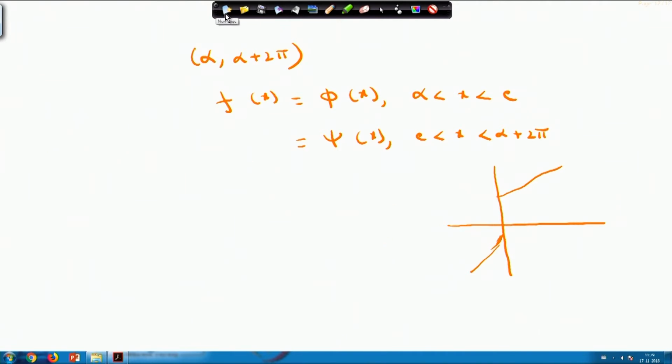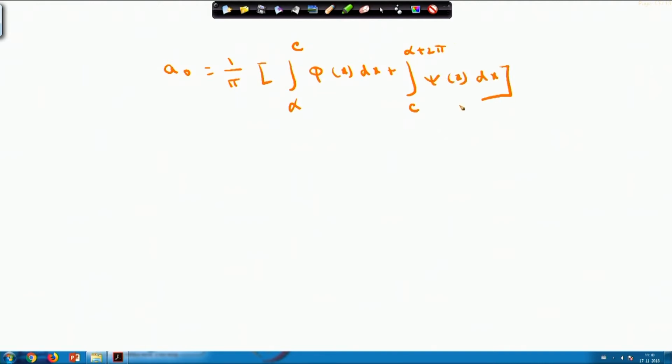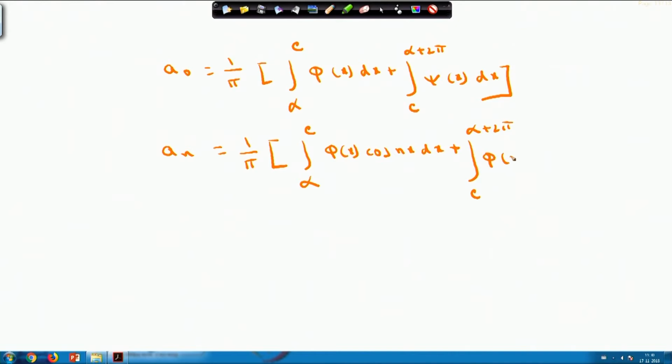In that case, what happens? Your a0 I have to write like this, 1 by pi into, I have to break it into two parts: integral from alpha to c of some function phi(x) plus integral from c to alpha plus 2 pi of some other function psi(x) dx. Similarly, your a_n also we can write down as integral from alpha to c of phi(x) cos nx dx plus integral from c to alpha plus 2 pi of, sorry, this will not be phi, but this will be